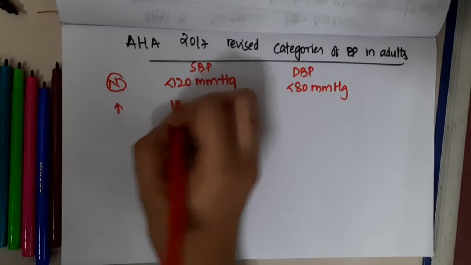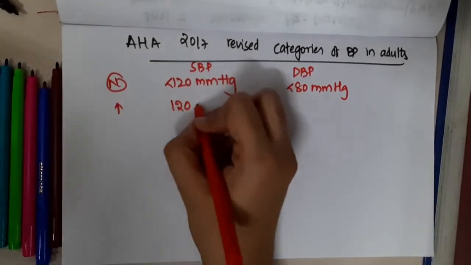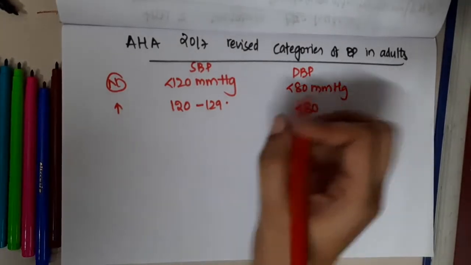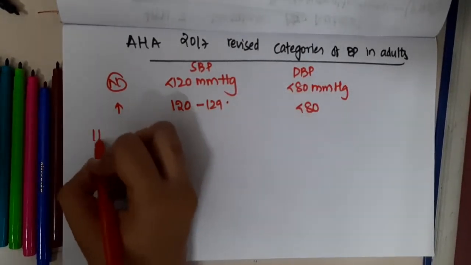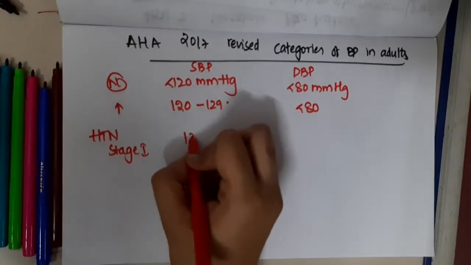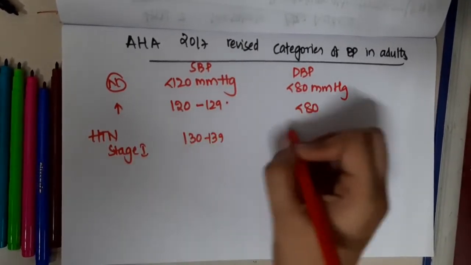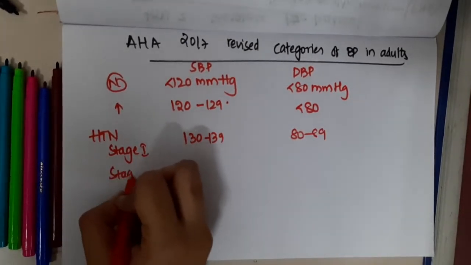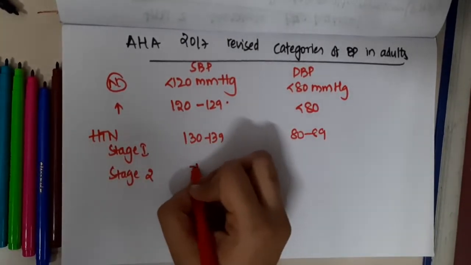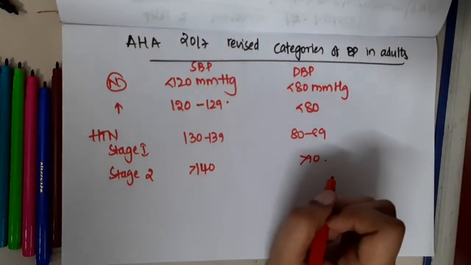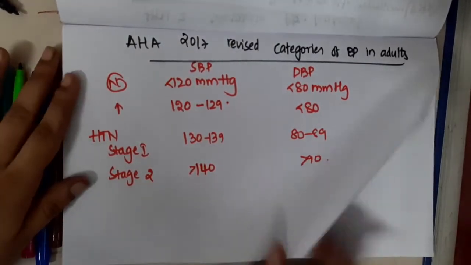Elevated blood pressure is 120 to 129, with diastolic less than 80. And if you see hypertension, what is stage 1 hypertension? That is 130 to 139 and 80 to 89. Whereas stage 2 hypertension is more than 140 and more than 90. Now let us learn about the BP goals.